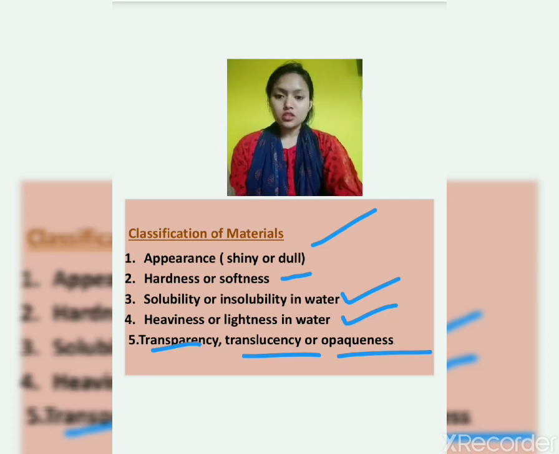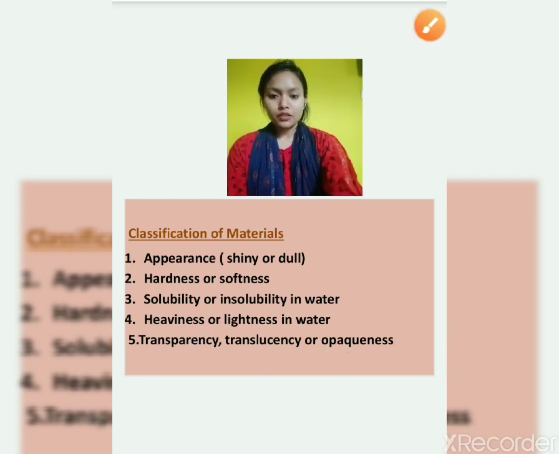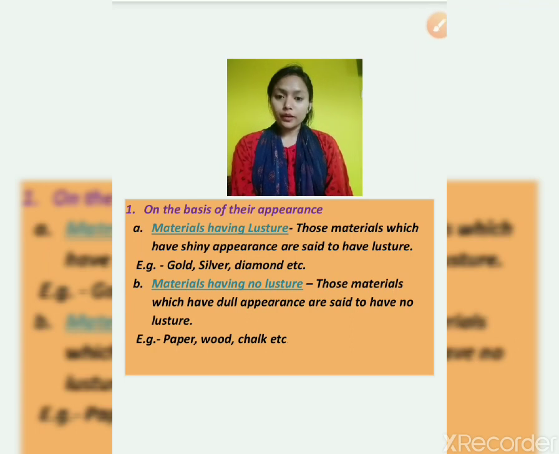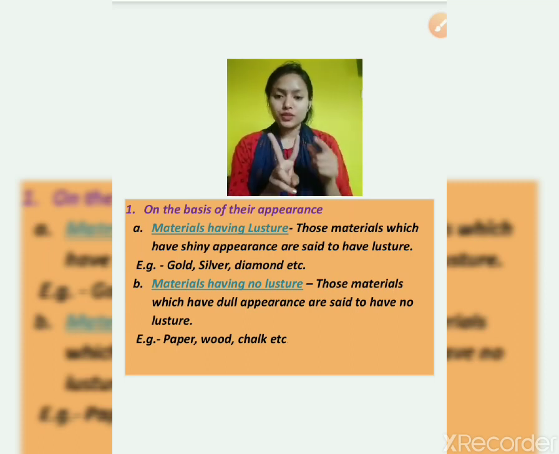On the basis of this also classification is there. This we will study later on in more detail. Now let's see the appearance one. On the basis of their appearance, we can say how they look, how they appear to us. On the basis of this classification, two types of groups are there.